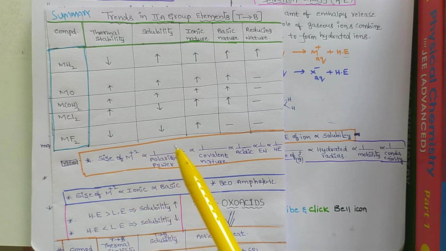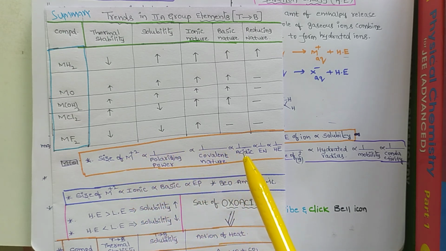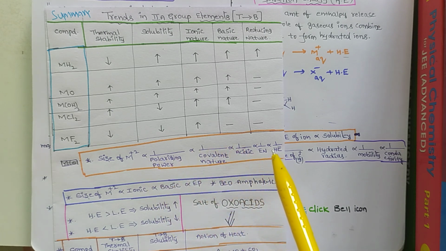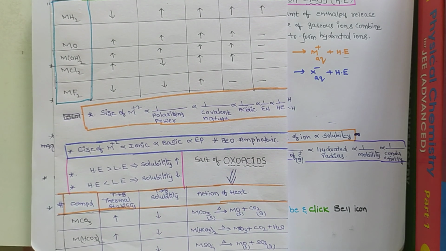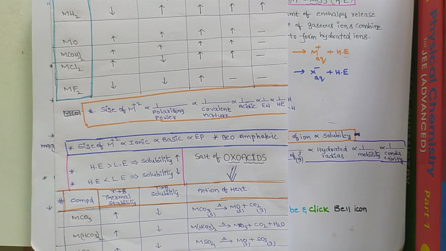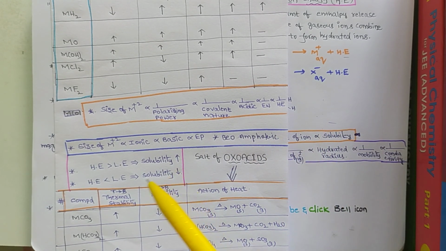Next, the size of cation is inversely proportional to acidic nature. More is the size, less is the acidic nature, less is the electronegativity, less is the hydration energy. Next, size of cation is directly proportional to ionic nature, basic nature and electropositivity. Beryllium oxide is amphoteric in nature.